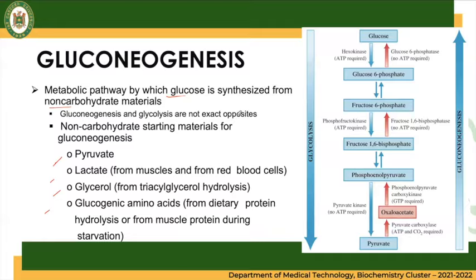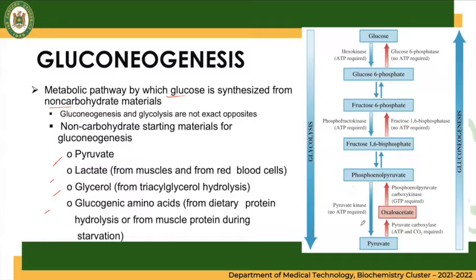The reason usually given for this is that gluconeogenesis needs to bypass the energetically favorable or irreversible steps. So again, sinabi ko kanina, irreversible steps in glycolysis. So there are irreversible steps in glycolysis that will be bypassed by gluconeogenesis. That's why they have a different enzyme in these irreversible reactions.